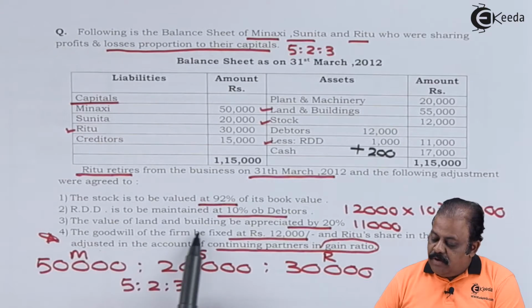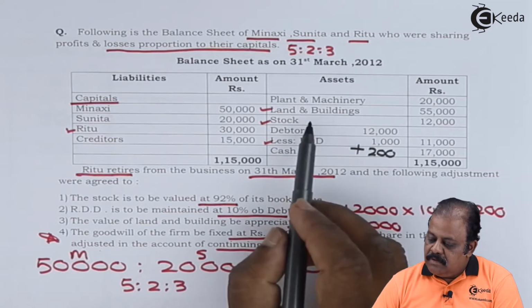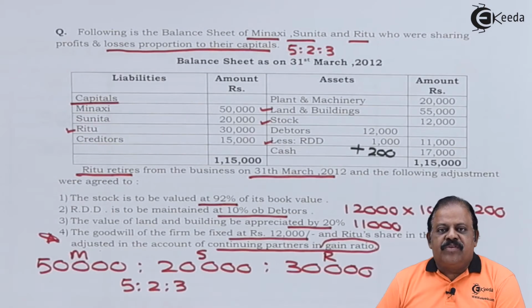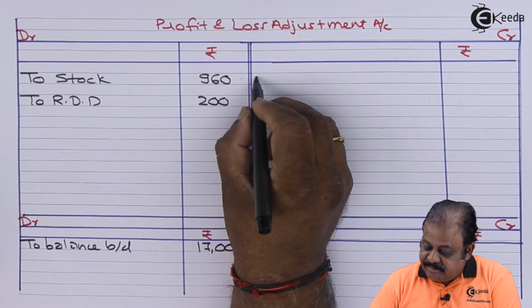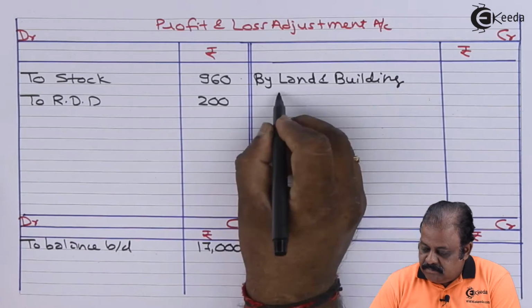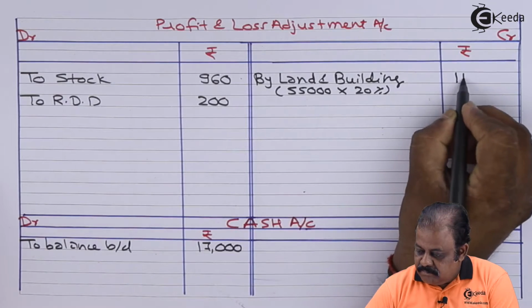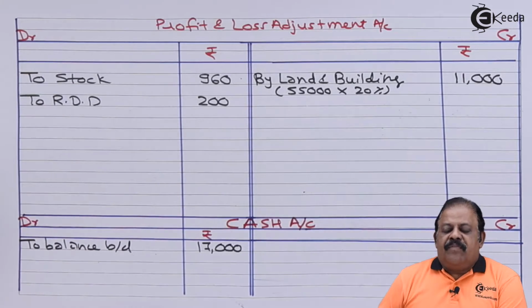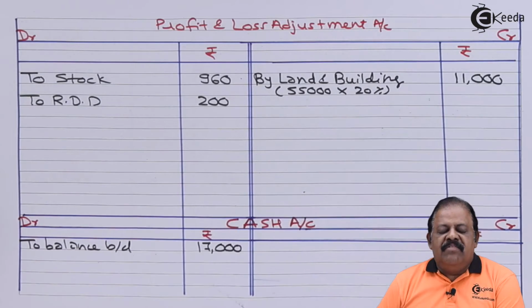Next, the value of land and building is appreciated by 20%. Land and building we have 55,000. 20% means it is rupees 11,000. It will be credited to profit and loss adjustment account. Profit and loss adjustment account credit by land and building 11,000.